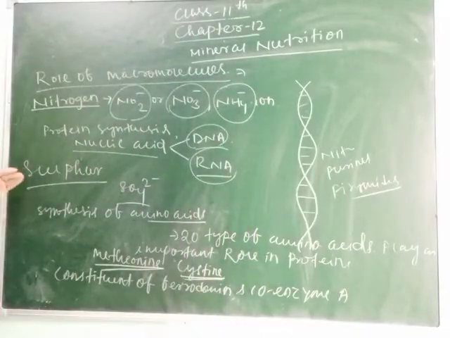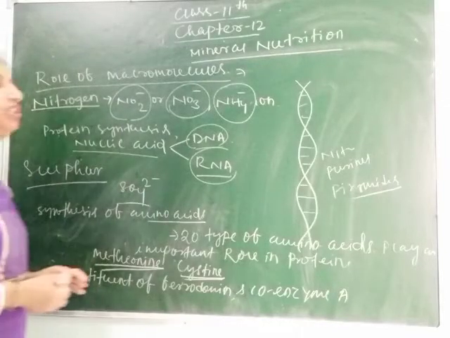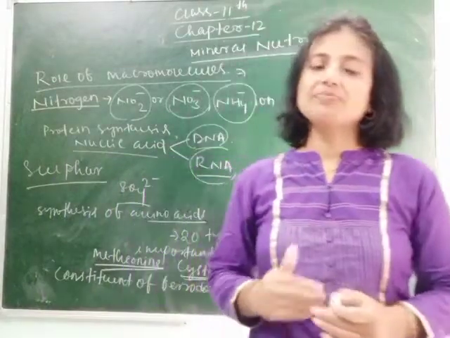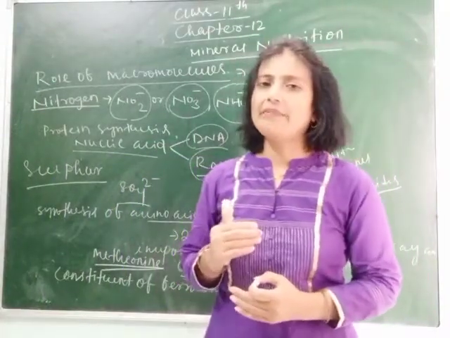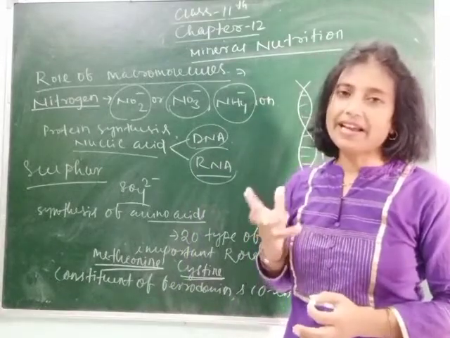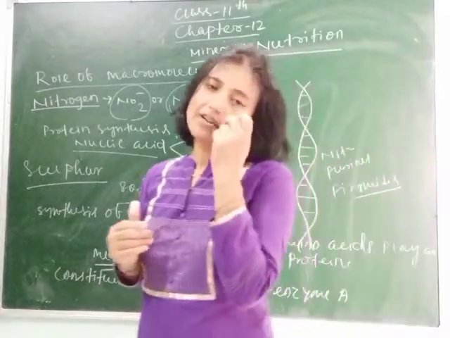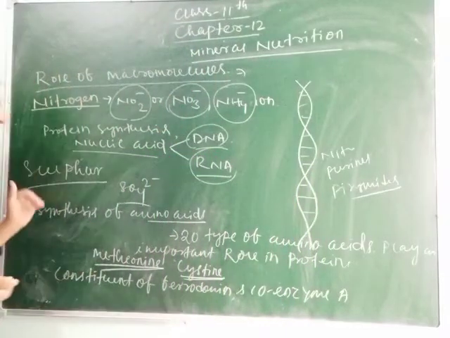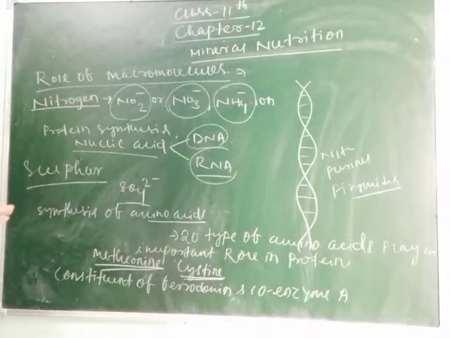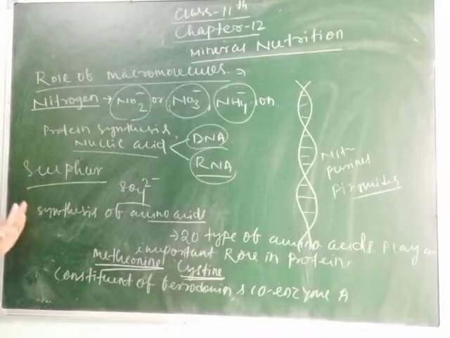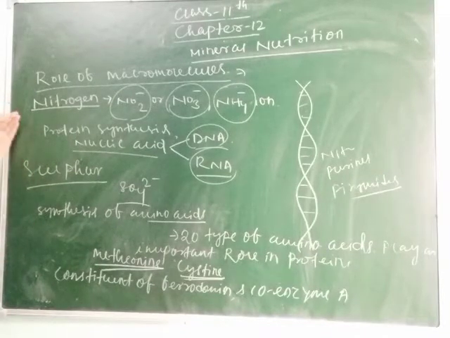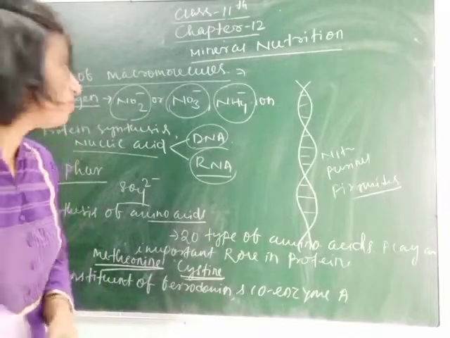You can write this, what is the function of sulfur. Sulfur is also an important component of vitamins, thiamine and biotin. You know about biotin; you must have heard about keratin, which makes our hair strong. So biotin is the substance required by the plants, and that is possible if sulfur is taken by it. So students, here is about sulfur, here is about nitrogen, in which form they are taken and what is their function. Next macromolecule is phosphorus.